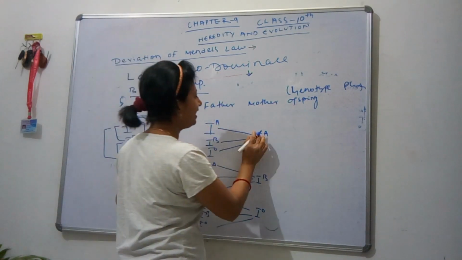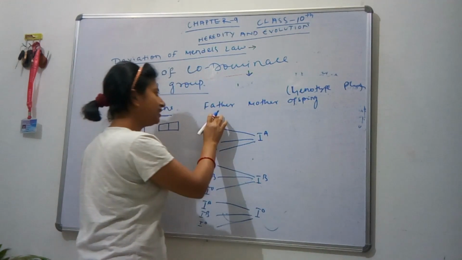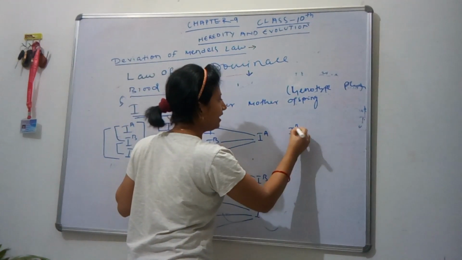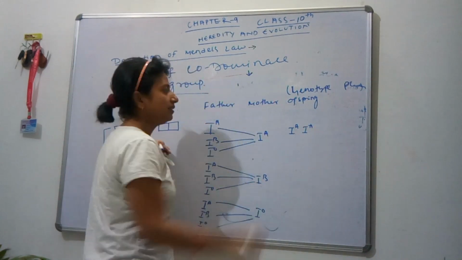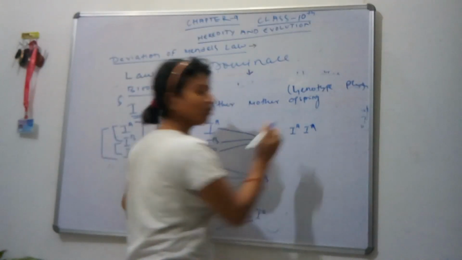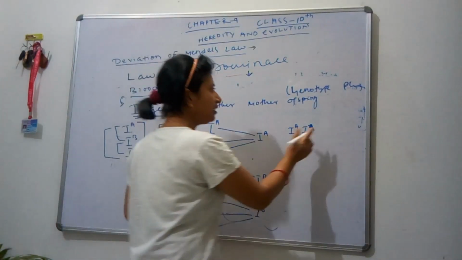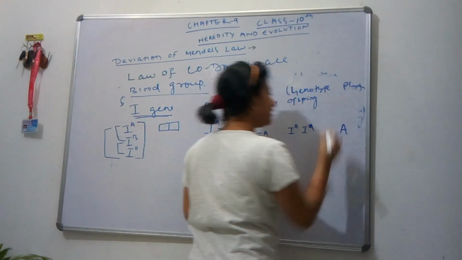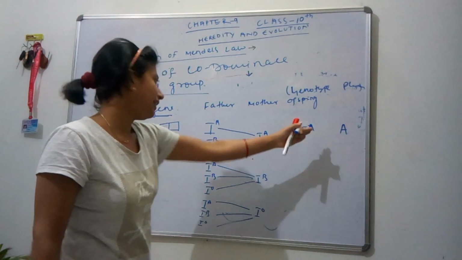So when IA comes from father and IA from mother, here IA and IA, the gene contains both the alleles A. So here there will be no option, so the blood group expressed will be A. We can say the blood group is blood group A.